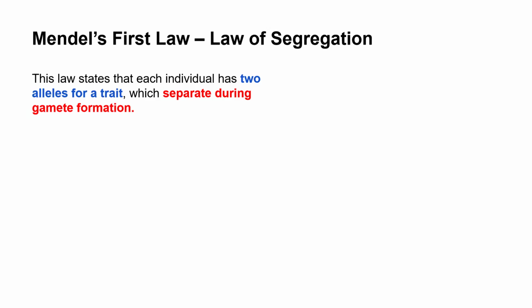And those two alleles can be homozygous or heterozygous. What is homozygous? Homozygous can be capital X, capital X. Heterozygous can be capital X, capital Y, or capital letter X, small letter x. This is heterozygous. So every trait in an individual has two alleles for that trait.